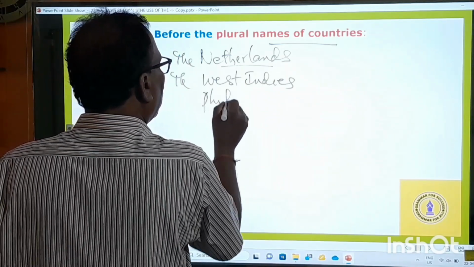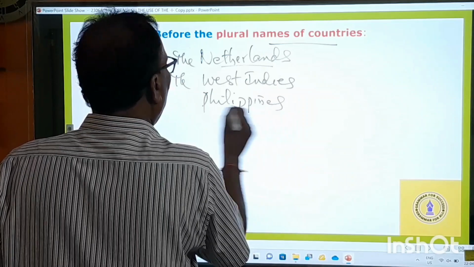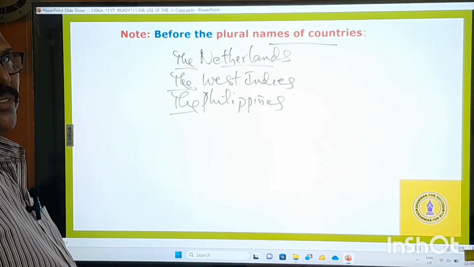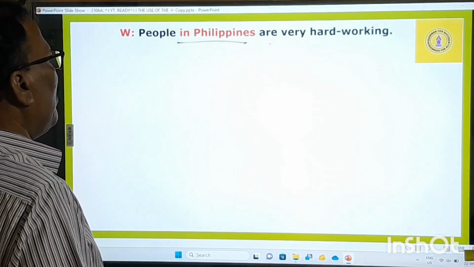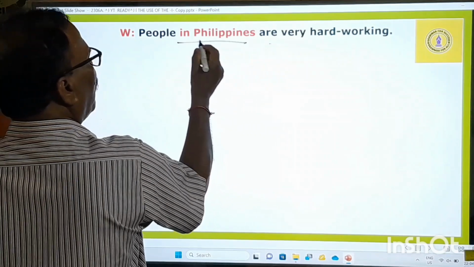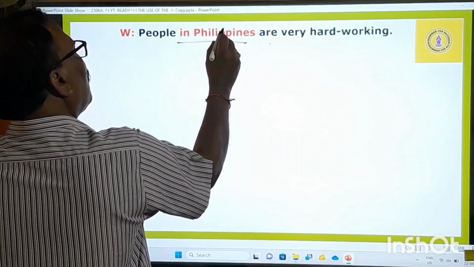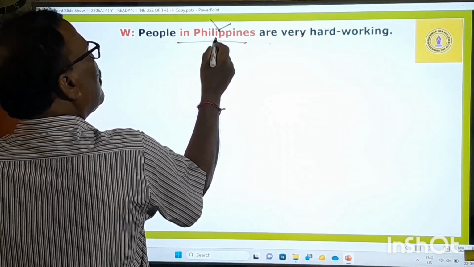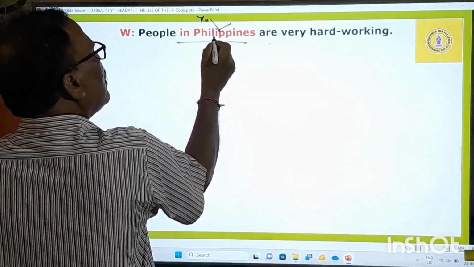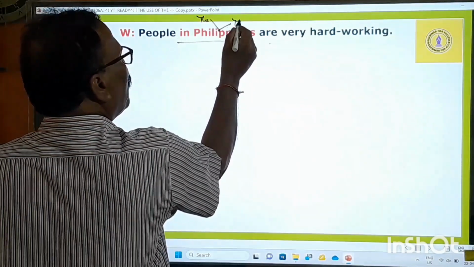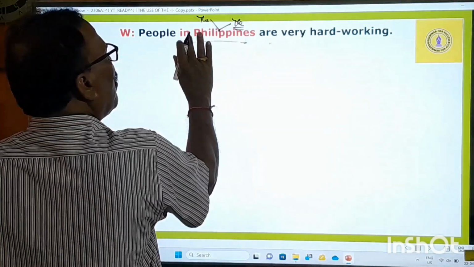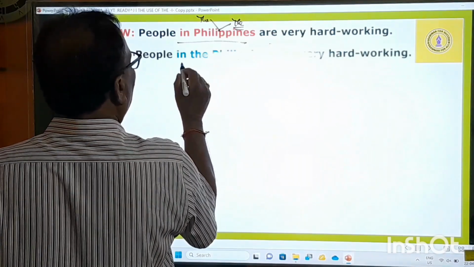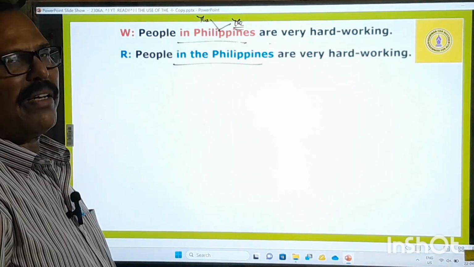Similarly, Philippines, plural names of countries. So before them we have to use the. People in Philippines are very hardworking. In Philippines, you should not say. It has got two rules. It's the name of a group of islands, therefore you must use the before that. It is the name of a plural country, therefore you must use the definite article. So in both ways, you have to use the definite article before that. So therefore, you have to say in the Philippines, like that.